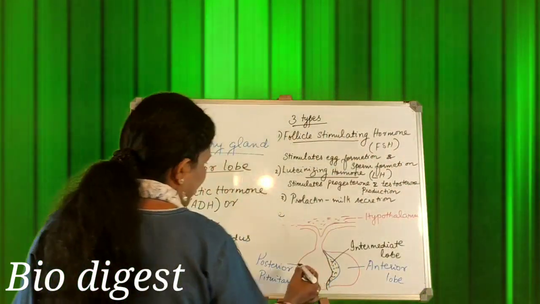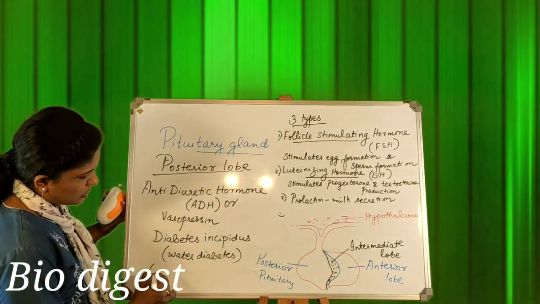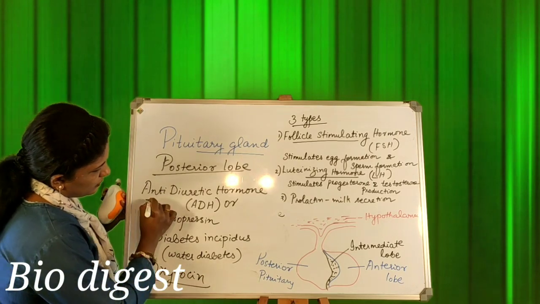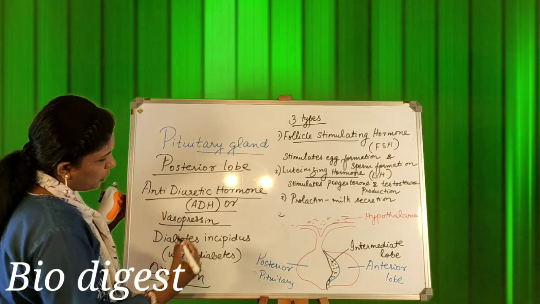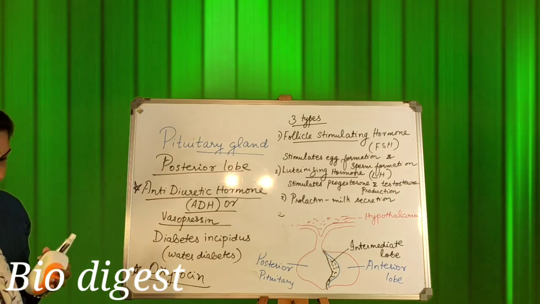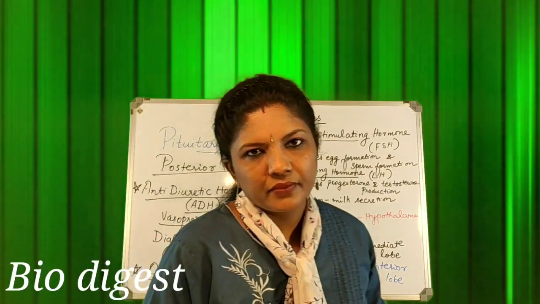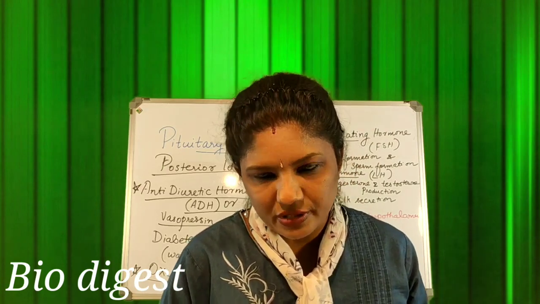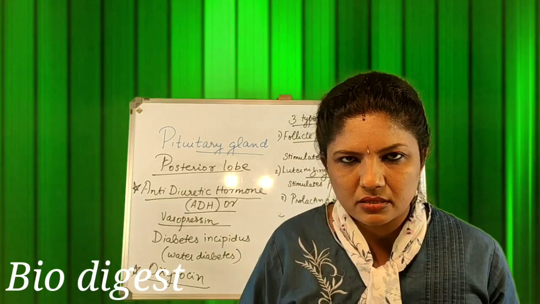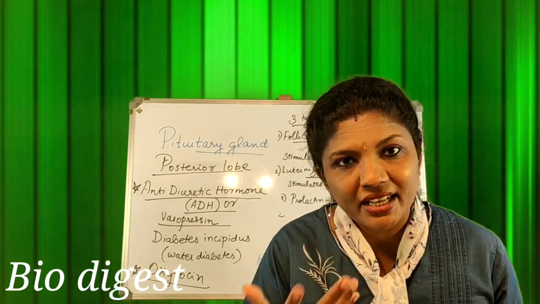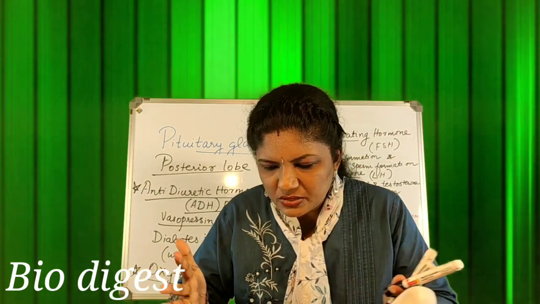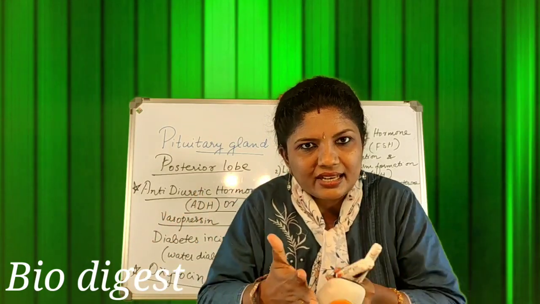One more hormone secreted by the posterior pituitary is oxytocin. I am underlining the names of the hormones. So this is one hormone, antidiuretic hormone. This is the next one, oxytocin. What is the role of this? This helps in contraction of the uterus during delivery. At the time of delivery, the uterus will continuously contract and contract.